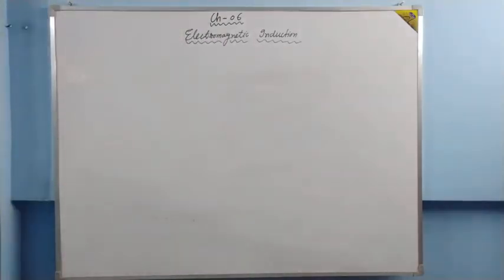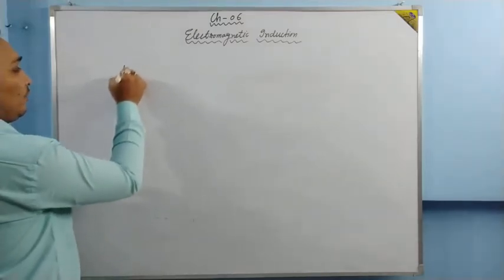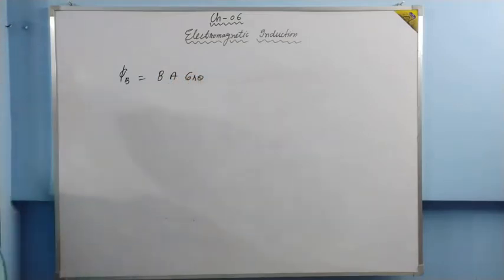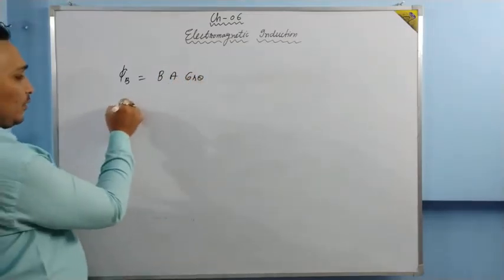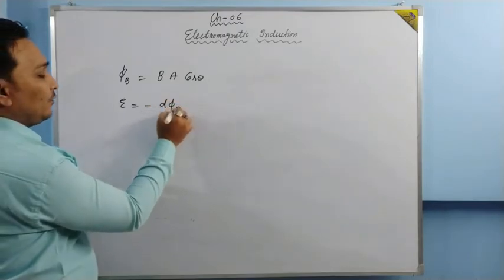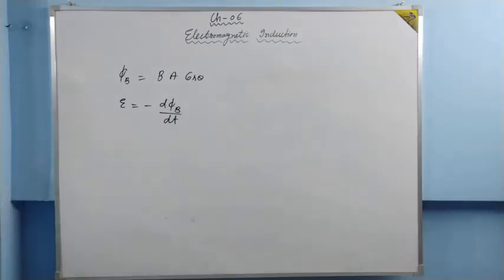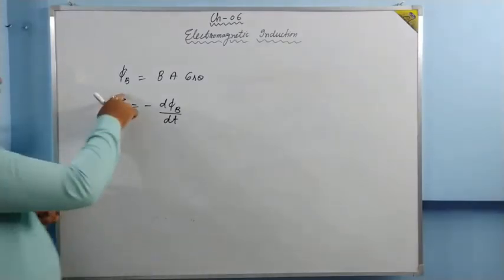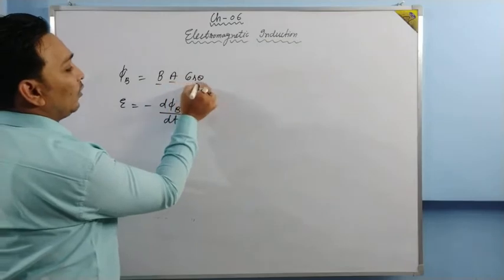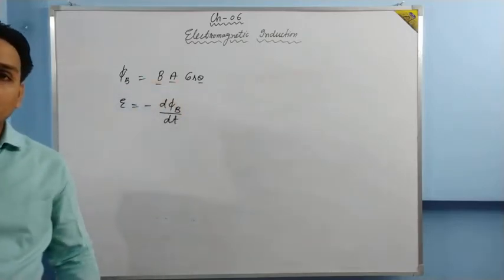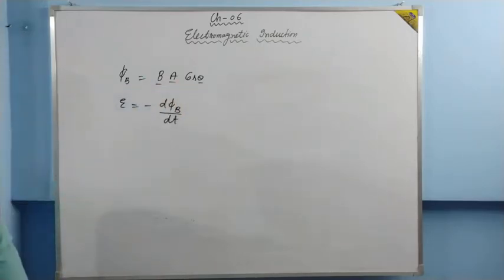Now, let me give you a basic idea of that. We all know that phi B is equal to B into A into cos theta. And the induced EMF is given by minus d phi B by dt. Whenever this phi B changes with respect to time, then EMF is induced. Now for changing phi, we have three things: magnetic field, area of cross section, and theta. Theta is the angle between area of cross section and magnetic field. Basically, whenever one of these three things changes, then EMF is induced.